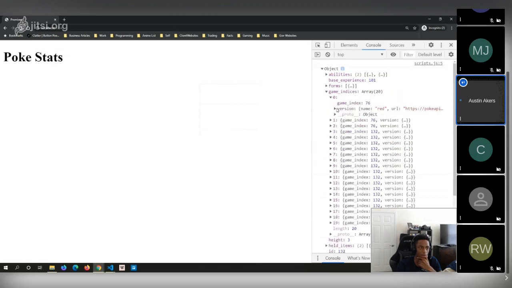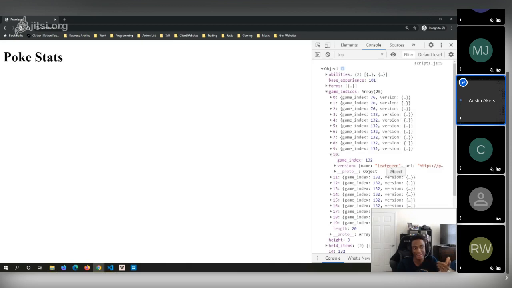So, like, what games does it pop up in? It pops up in Pokemon Red. Pops up in, let's go to this one, Sapphire. I think it pops up in Leaf Green too. Emerald. Pokemon White, Pokemon Black 2, and then White 2, all this different stuff, right? Leaf Green, my favorite one out of all of them, okay?